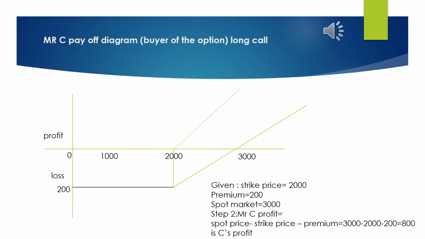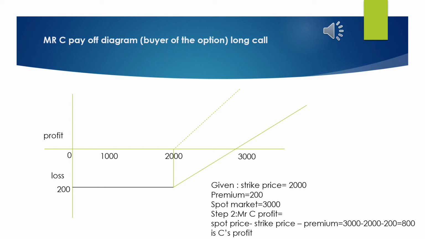The loss is the premium that he has paid to the writer of the option. So a loss of 200, as I have spotted on the y-axis, I will draw a horizontal line up to the strike price, that is 2000 rupees, and from 2000 rupees I will draw a diagonal line towards 3000 rupees, that is the spot rate. So this is how we draw a payoff diagram for the buyer of the option.